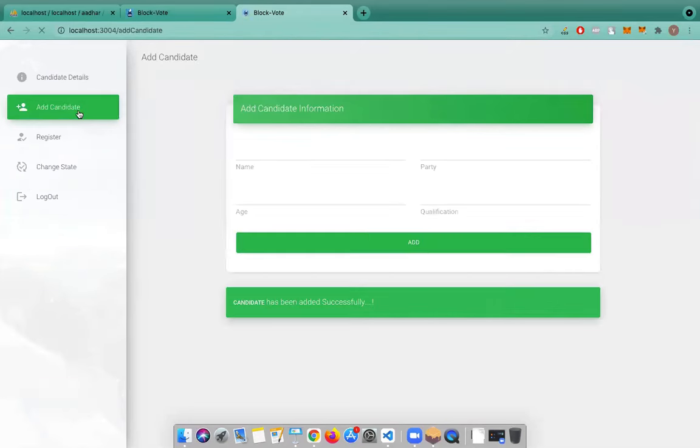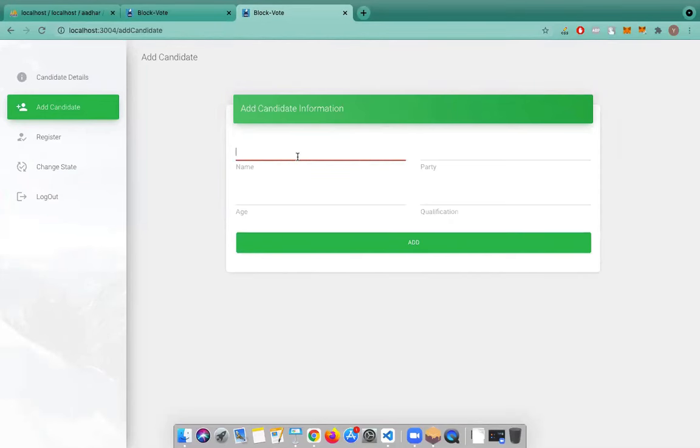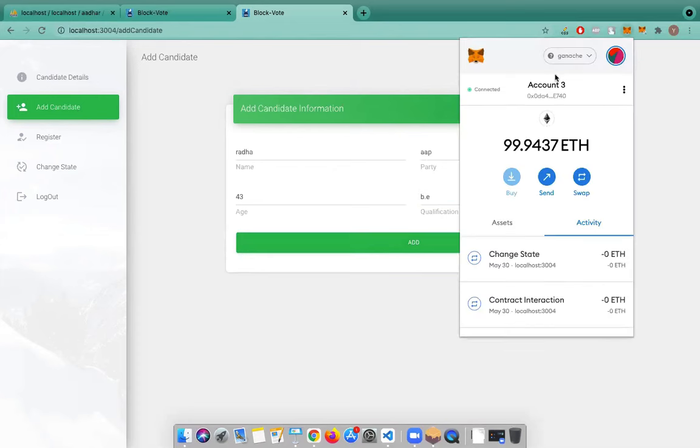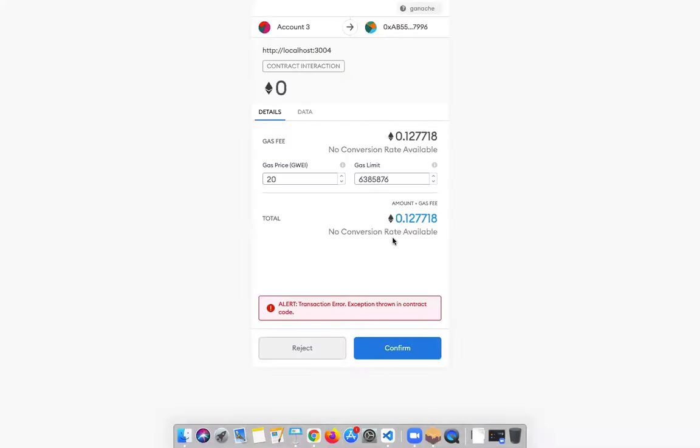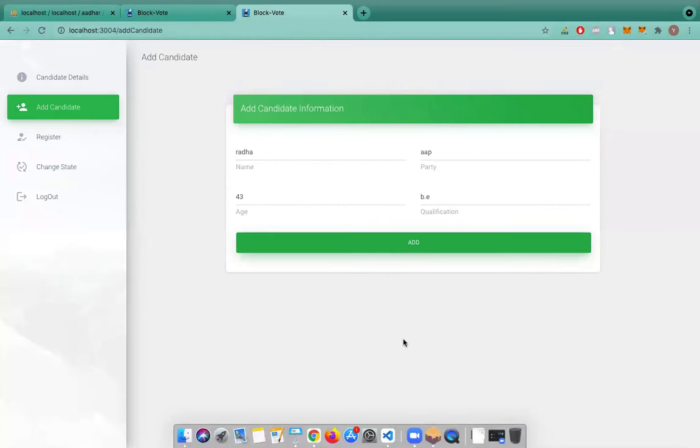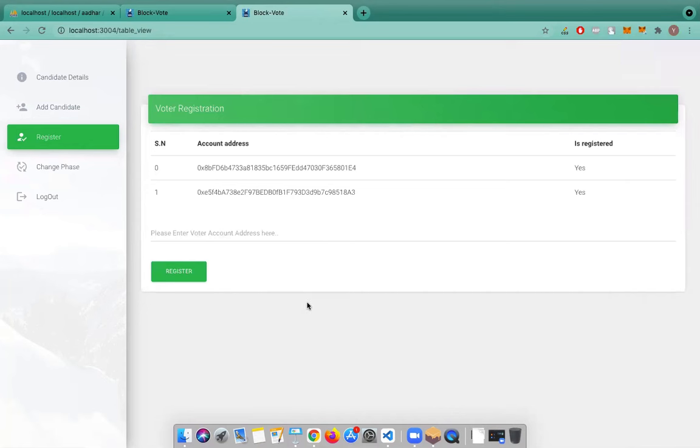Now let's try to add another candidate. What happens if I try to add another candidate? So let's enter the details, and then we will see. I have added the details. Now I'm using the admin's account only to add a candidate, so there is no chance of the transaction failing. But since the voting phase is now live and the registration phase is off, we cannot add a candidate, nor can we register a voter. So we have added this validation as well. The same validation goes in the registration section. As I told you, we cannot register a voter.